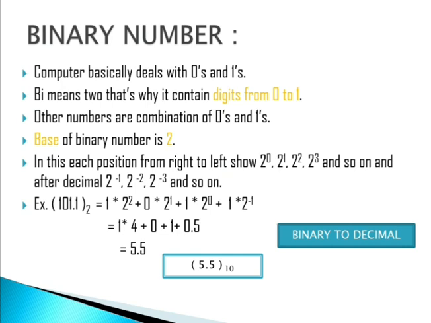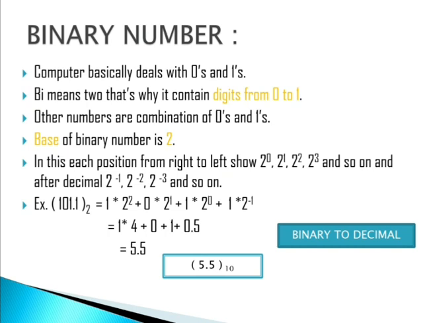We have to deal with 2 to the power 0, 2 to the power 1, 2 to the power 2, 2 to the power 3 and so on, moving from right to left before the decimal. And after the decimal, we have to move with 2 to the power minus 1, 2 to the power minus 2 and so on.